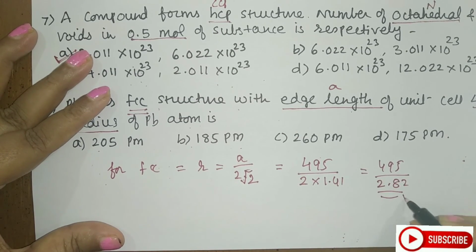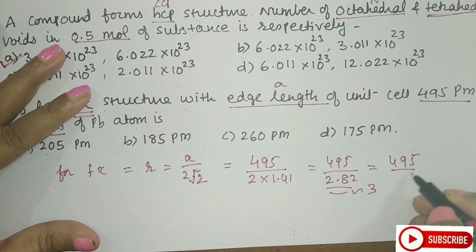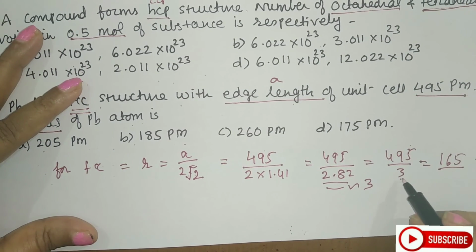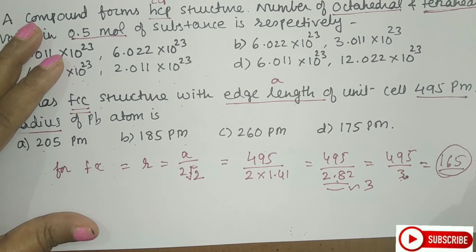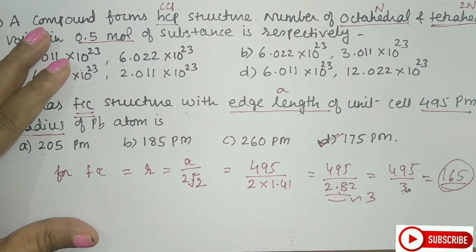Let us take this nearly as 3 and do the calculation. 495 divided by 3 gives 165, nearly. But students, this denominator is more than what I have taken, so your answer will be slightly more than this. Therefore your answer is the fourth option, that is 175.